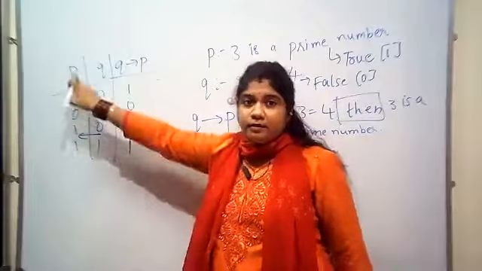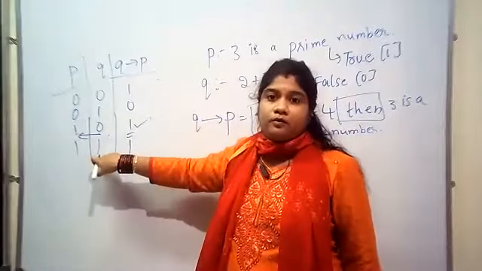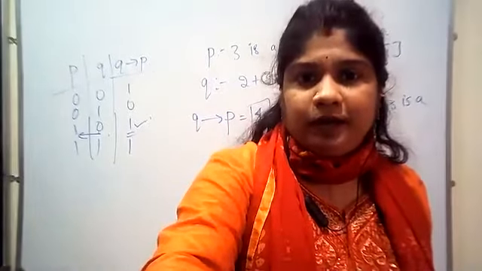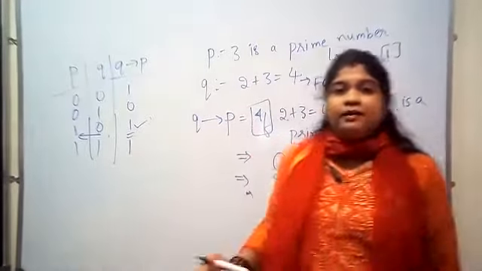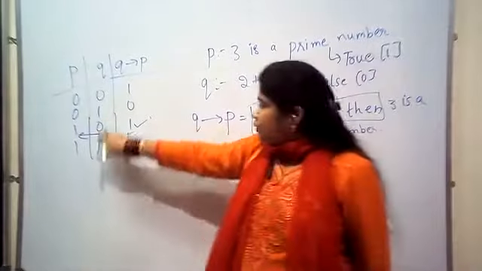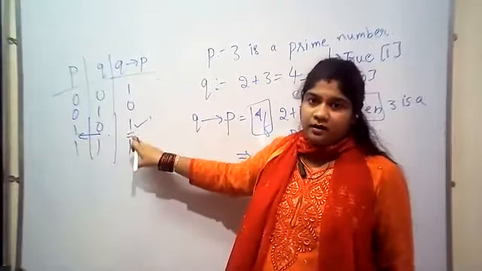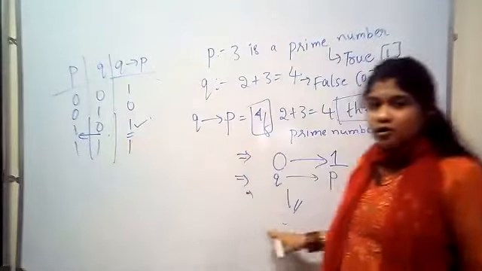First thing, we need to look. You need to look under Q only. You need to see under Q only. So Q is 0 and P is 1. So the result is what? 1. Result is 1.